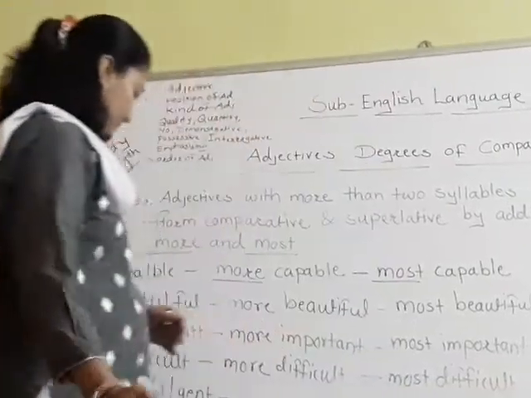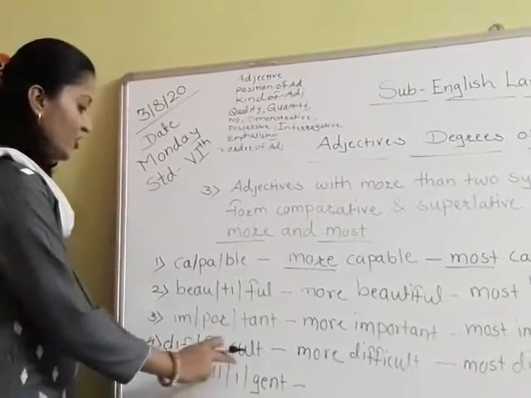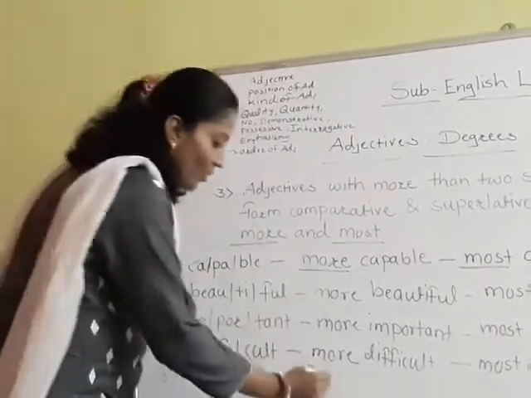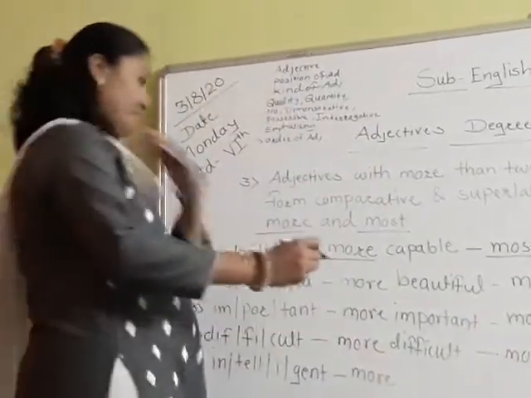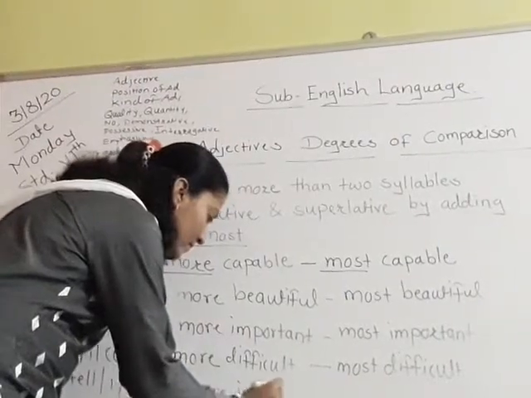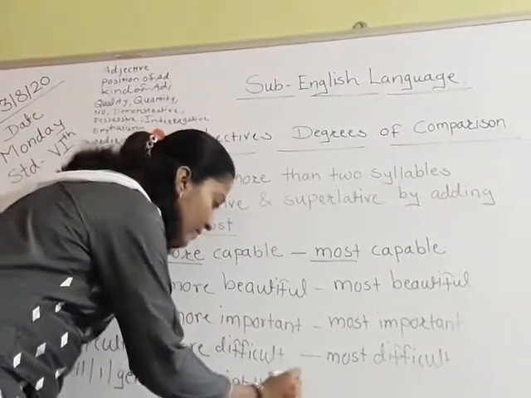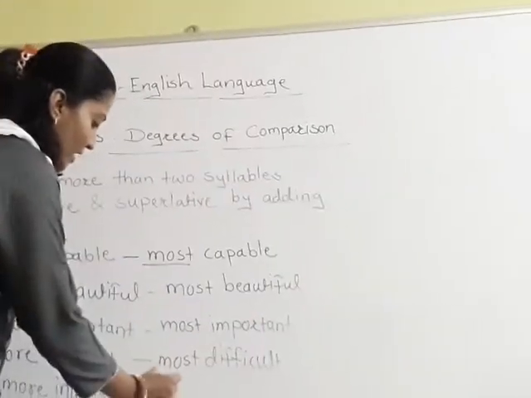Have you understood? Then this word intelligent. More intelligent. Then for superlative, we will use most intelligent.